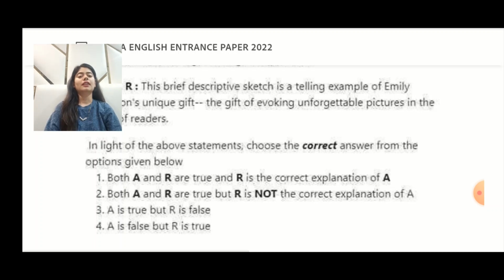Option number one, both A and R are true, and R is the correct explanation of A. Two, both A and R are true, but R is not the correct explanation of A. Three, A is true, but R is false. And four, A is false, but R is true.